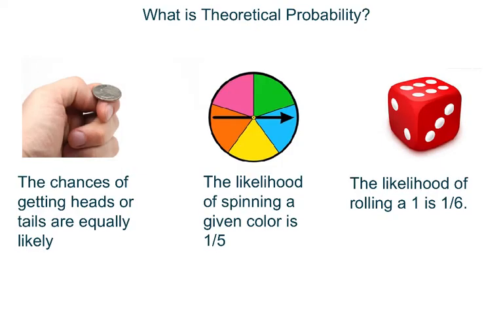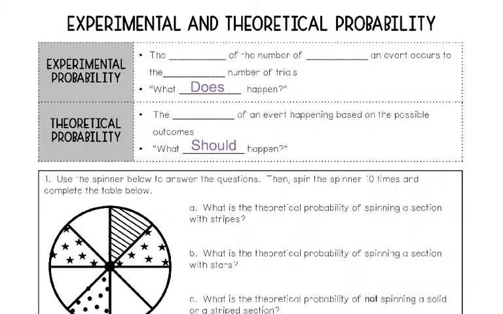When we talk about simple probability, the odds of getting heads or tails is equally likely. Same for the chances of spinning a spinner and getting a given color, or rolling a number cube and getting a given number. What we should get isn't always what we do get though. If we flip a coin 10 times, theoretically, we should get heads 50% of the time, or 5 out of those 10 times. But in reality, that doesn't always happen. That's the difference between experimental and theoretical probability.